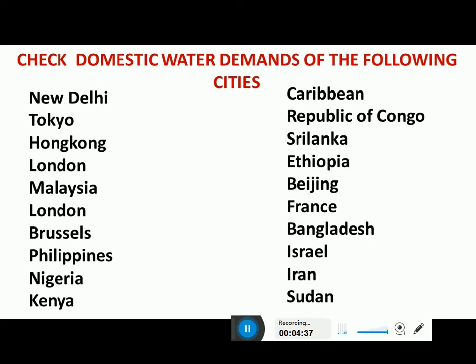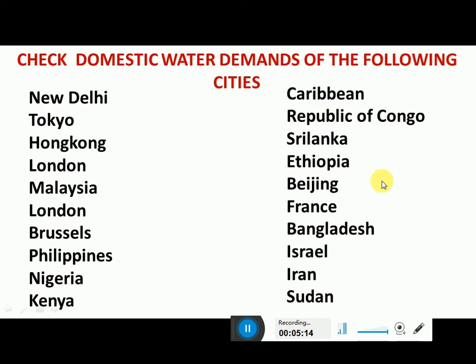Now you can find out the water demand for the different cities or countries listed here. I have listed a combination of developed nations, underdeveloped nations and also developing nations in this list, so you can check the water demand for different places: New Delhi, Tokyo, Hong Kong, London, Malaysia, Brussels, Philippines, Nigeria, Kenya, Iran, Israel, Bangladesh, France, Ethiopia, Sri Lanka, Republic of Congo, Caribbean.